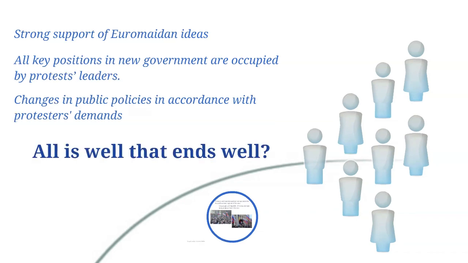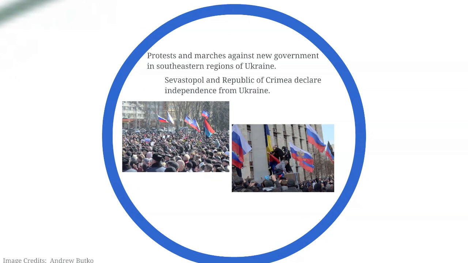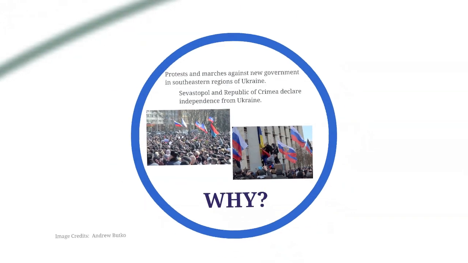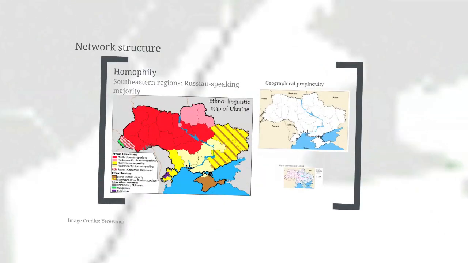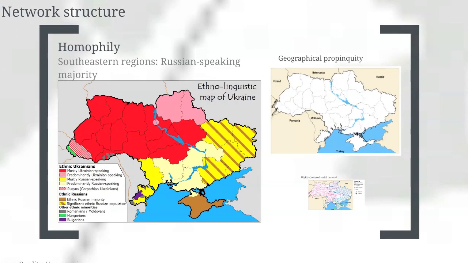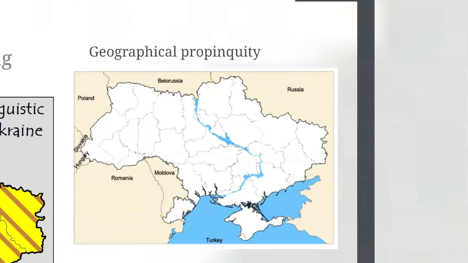Is this the end of the story? Of course not. After the victory of Euromaidan protest movement, new protests have started in southeastern regions of Ukraine. This time, these protests were pro-Russian, against new government. How could that happen? Let's analyze the situation from the positions of social networks theory. Any social network consists of different interconnected dense clusters, which are usually formed on the basis of homophily. As we can see on this map, the dense cluster of ethnic Russians and other Russian-speaking people is located in the southeast regions. Geographical propinquity is another factor at play here.